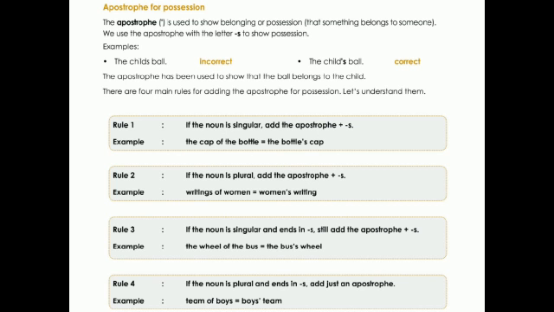We can add even after a noun when it is in plural form, and to nouns that are singular but end with s, and to nouns that are plural and end with s again. Here we add just the apostrophe and not the apostrophe s. So these are the rules of the apostrophe.